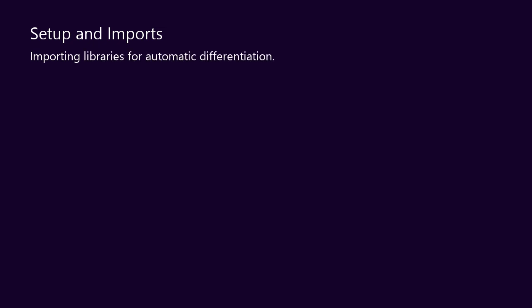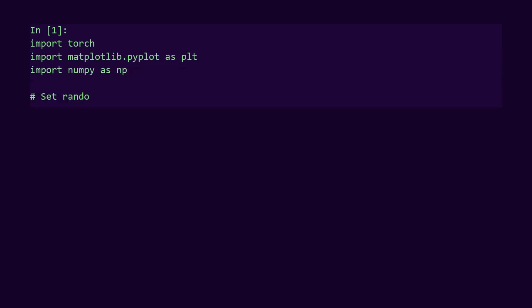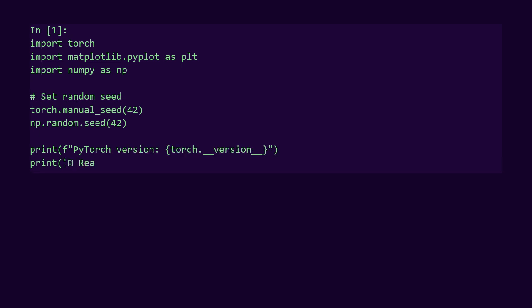Let's set up our environment for exploring gradients. I'm importing Torch for tensors and computations. Also importing Matplotlib for visualizations. And NumPy for some numerical operations. Quick note, throughout this series, I say PyTorch. That's just PyTorch. It's easier for text-to-speech narration. PyTorch equals PyTorch. Setting the random seed ensures our results are reproducible. Every time you run this code, you'll get the same results.